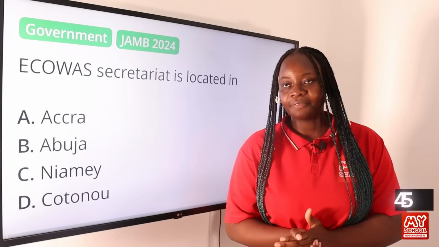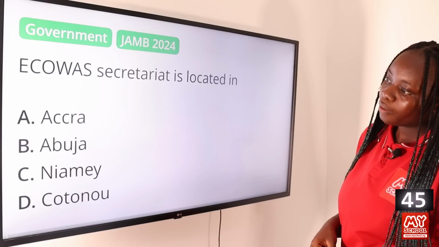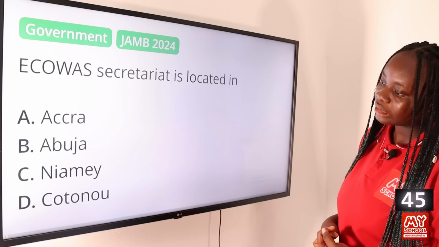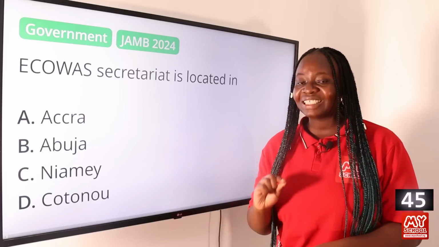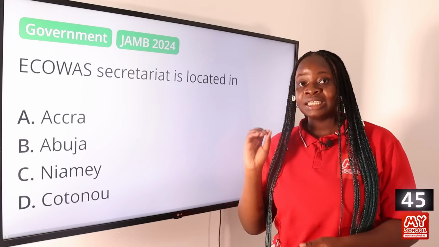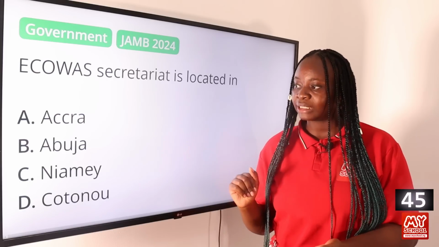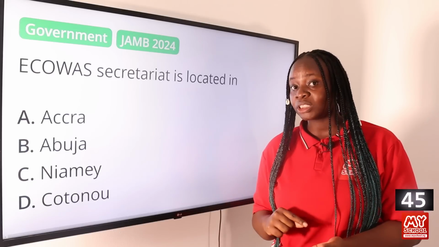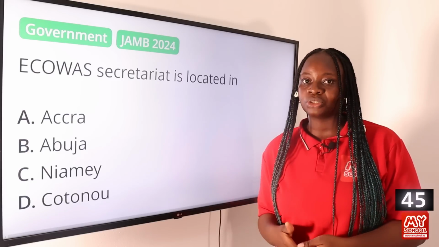Now to question 45. ECOWAS Secretariat is located in A. Accra, B. Abuja, C. Niamey, and D. Cotonou. The answer to this question is option B. Abuja. Abuja is the administrative capital of ECOWAS, and this is where the Secretariat, the organ of ECOWAS responsible for implementing policies, is located. The financial headquarters, on the other hand, is in Lomé, Togo. So option B. Abuja is the answer to this question.